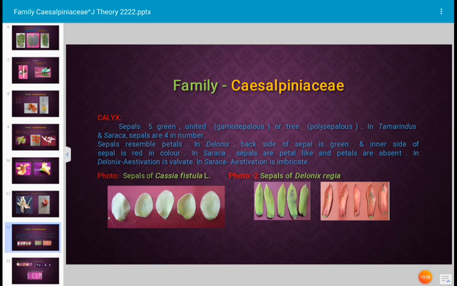And here photographs are given. The first photograph shows sepals of Cassia fistula, yellow colored, and photograph number 2 shows the sepals of Delonix regia. The back side of the sepal is green and the inner side of the sepal is red in color in case of Delonix regia. It is a very distinct feature of Delonix regia. Such type of sepals occur only in Delonix regia. Next.